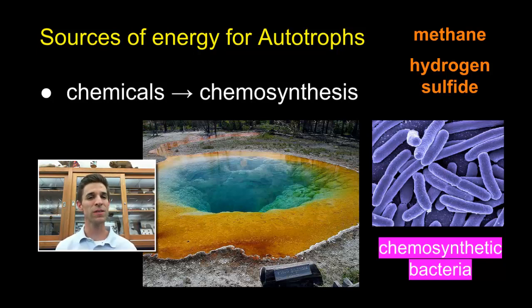So it's like using the sun in the case of the photosynthetic plants, but instead of using the sun, they're using another energy source, the energy contained within some of these molecules that are found in these hot springs. And so we call them chemosynthetic bacteria because they're using the chemicals to synthesize their energy source, just like we call plants photosynthetic organisms because they're using light. That's what photo means in photosynthesis. So autotrophs can be either photosynthetic or chemosynthetic.